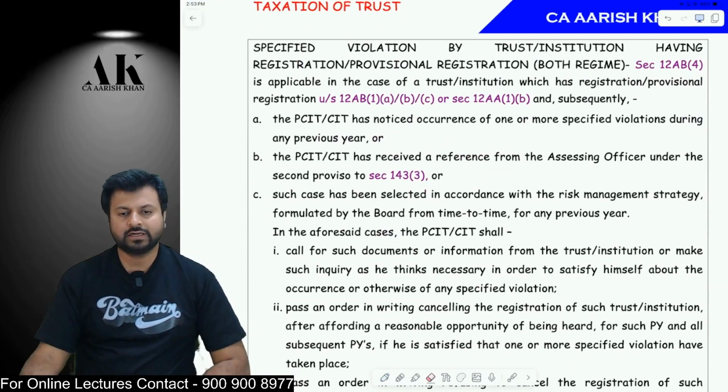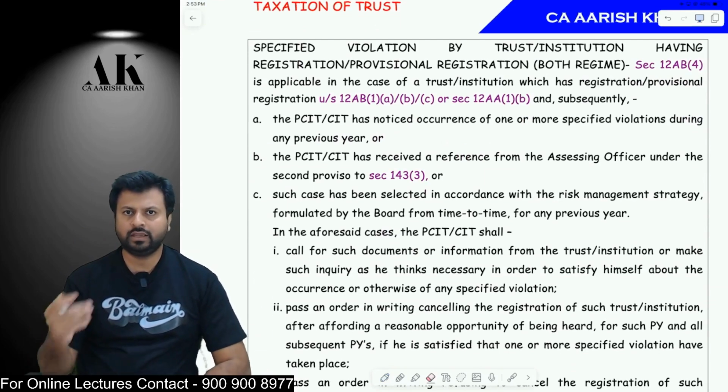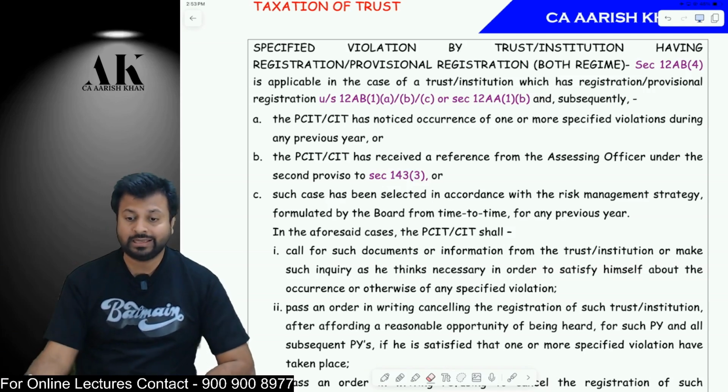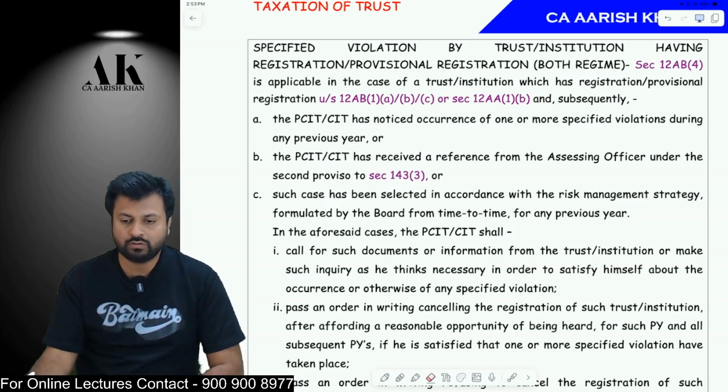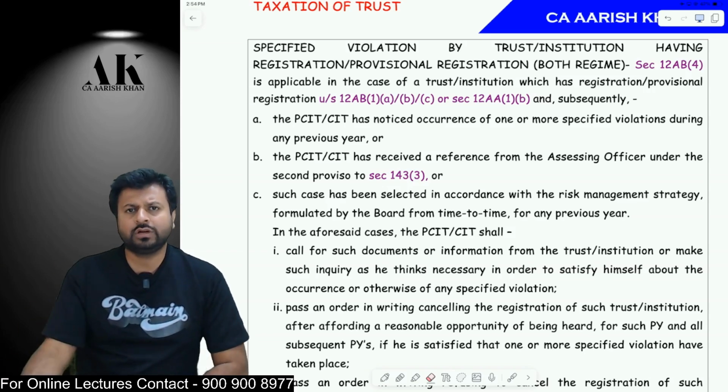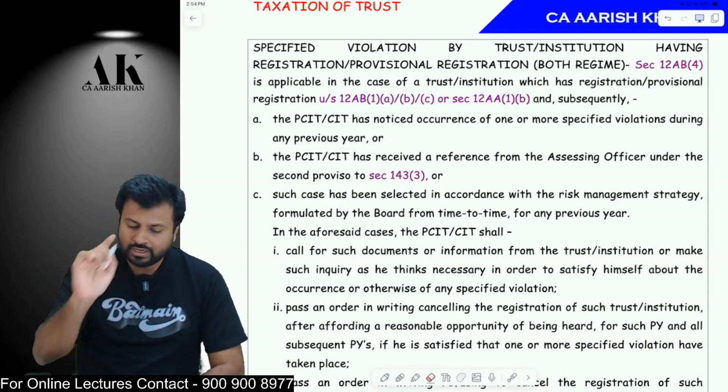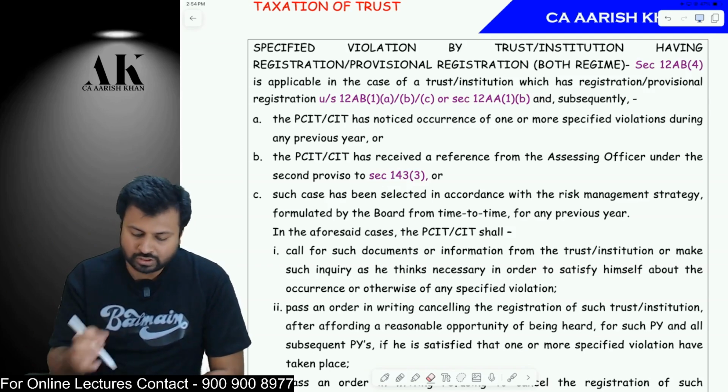Now, what do you feel? Once a trust is registered under 12AB, can they do anything for 5 years? It's not like that. Their registration can be cancelled by the CIT under some circumstances. So that's what we are going to learn now. What are the circumstances? Don't be under the impression that once you get a registration, you can do anything for 5 years. It's not like that. So be very careful. There is a section 12AB over here which talks about that.